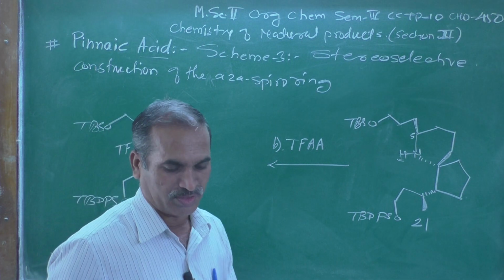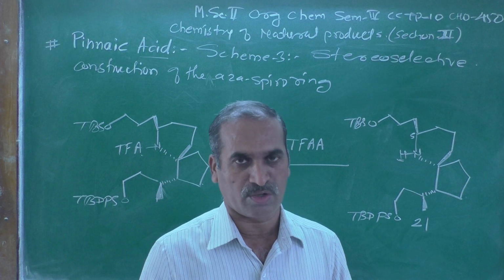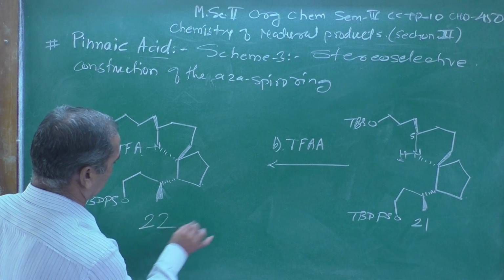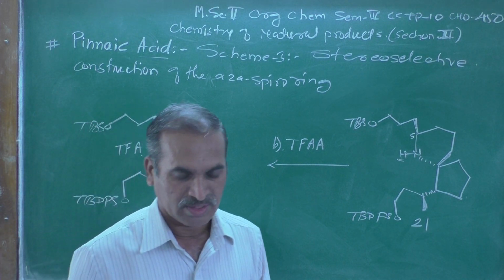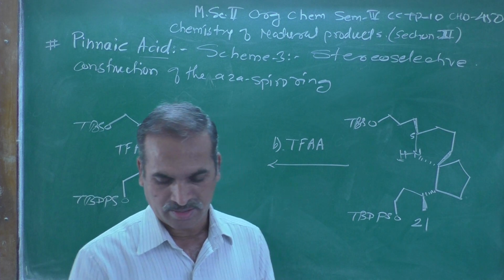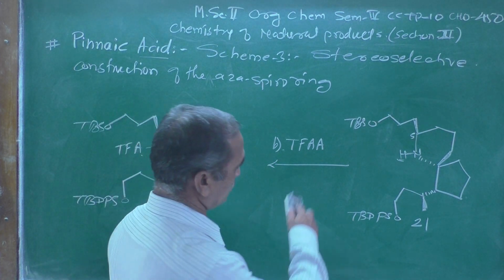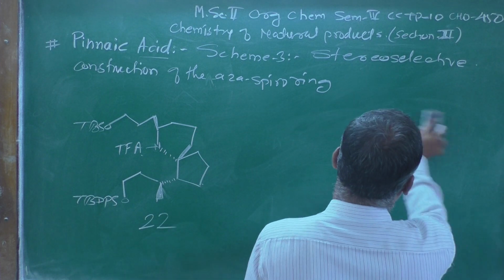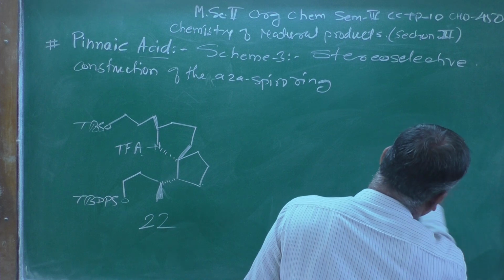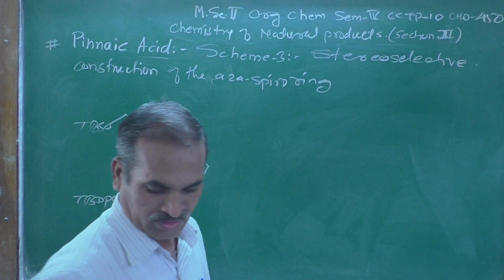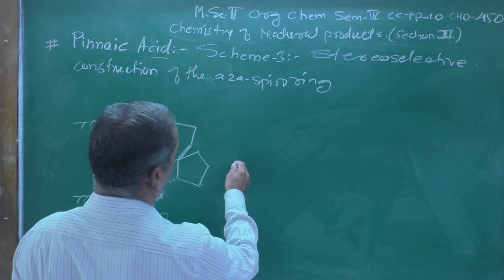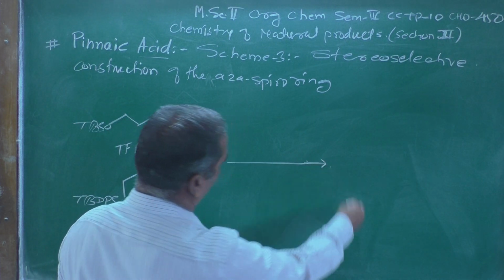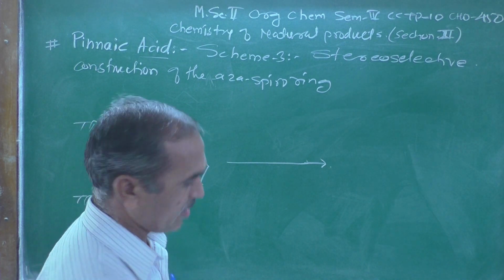The structure which we obtain here, or derived here, is nothing but structure number 22. After getting 22, I am again cleaning the board, but you can stay with your connectivity, don't get confused. Showing an arrow like this, on that I am adding the different reagents.